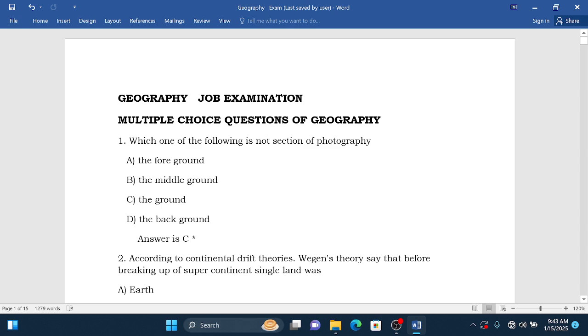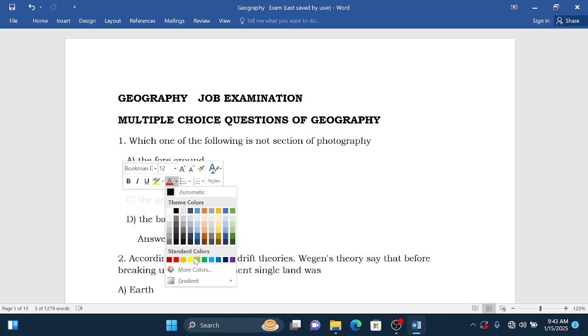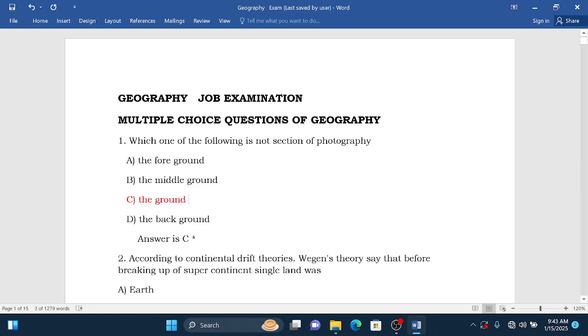Remember that the sections of photography are the main parts of photography, and the main parts are foreground, middle ground, and background. So therefore, C is not a section of photography. The correct answer is this one.